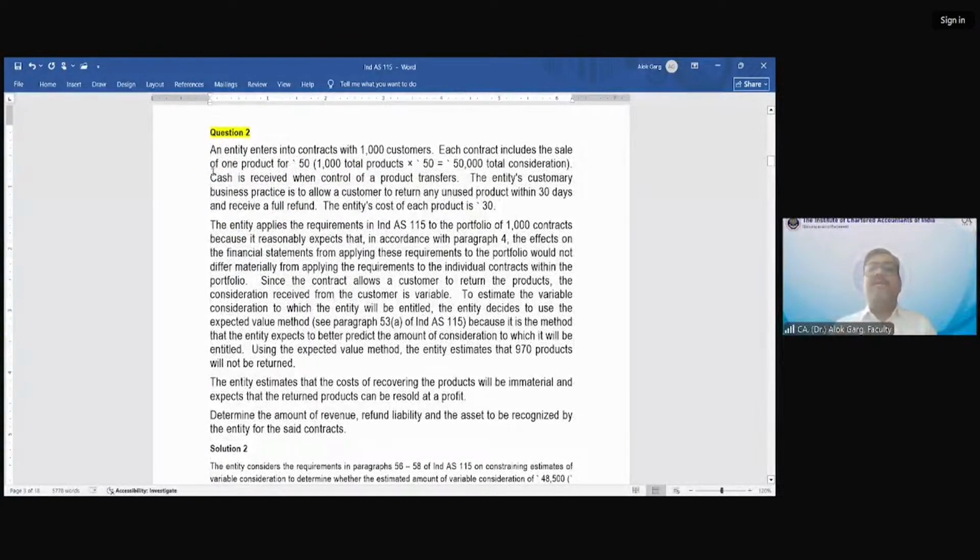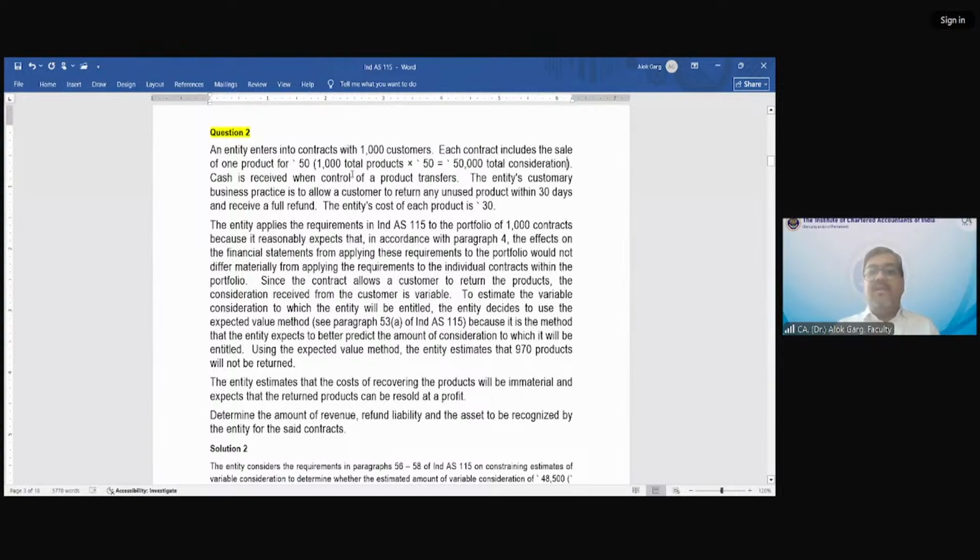An entity enters into a contract with 1,000 customers. Each contract includes the sale of one product for rupees 50. So these are the rupees, these are the INR. INR 50, 1,000 total products into INR 50 is equal to 50,000 is the total consideration. There are 1,000 customers and every customer will get a product of rupees 50, right? So the total consideration is 50,000 rupees.